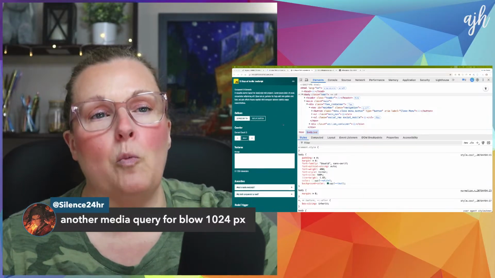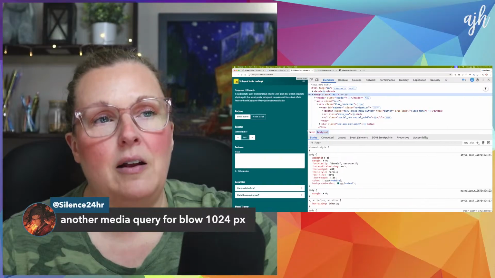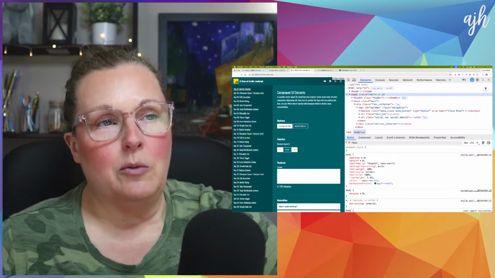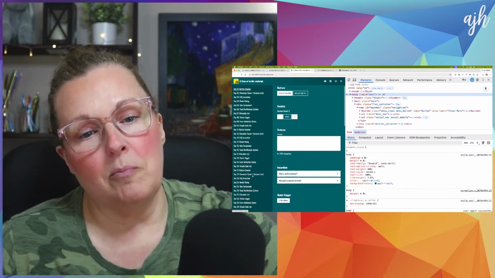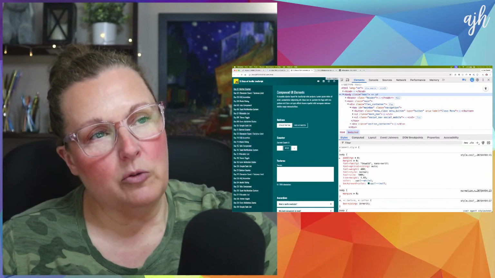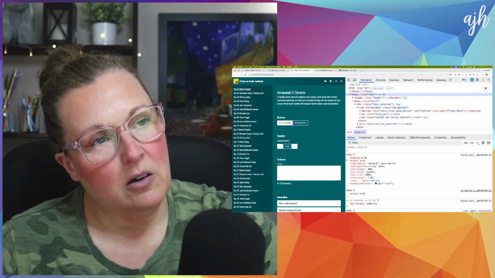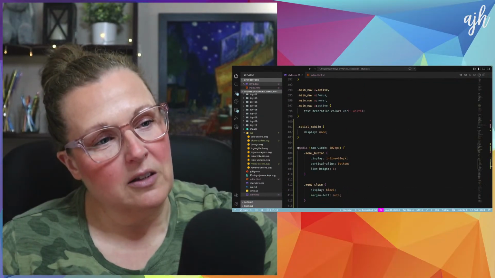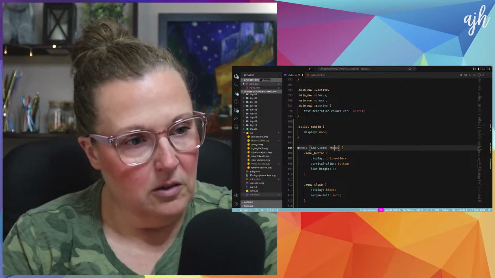And I think that what we did here, even though 1024 tends to be a little bigger than what I normally do, because I am moving those social icons to the bottom of the navigation, I'm comfortable with 1024. Maybe we could try like 768. Let's just try it and see what happens.